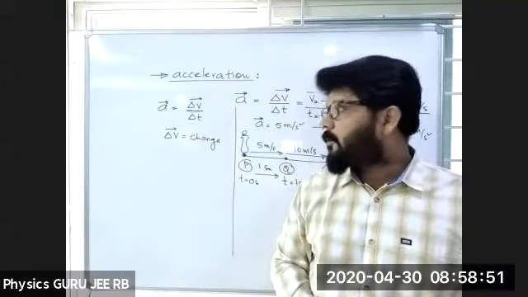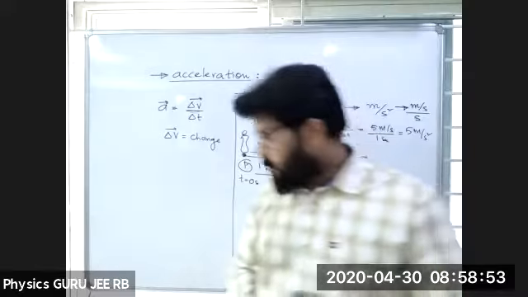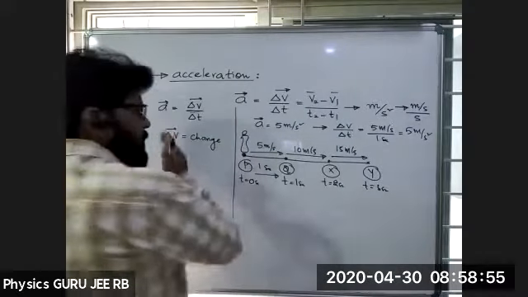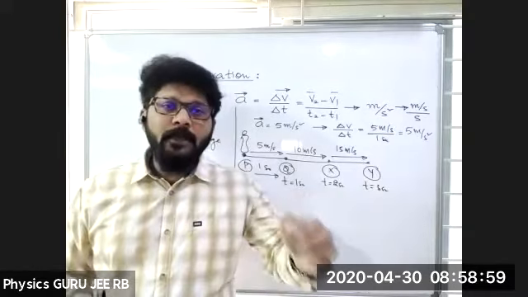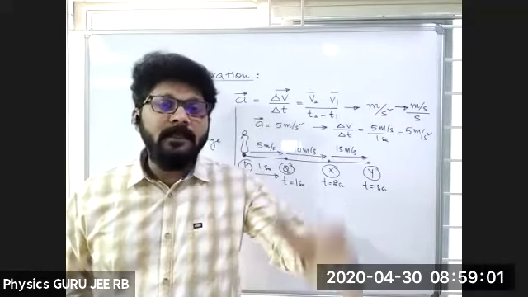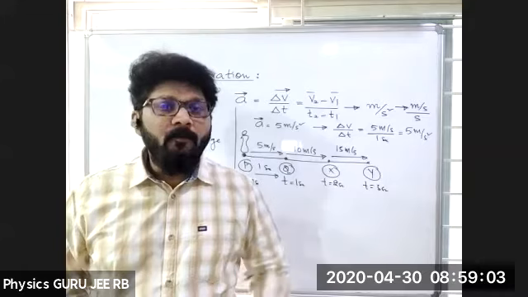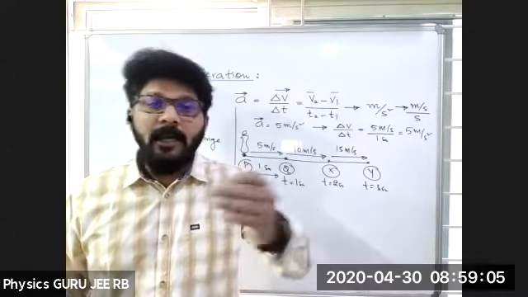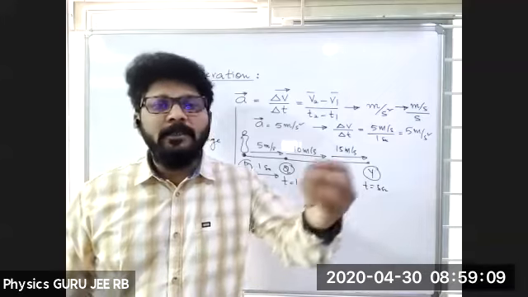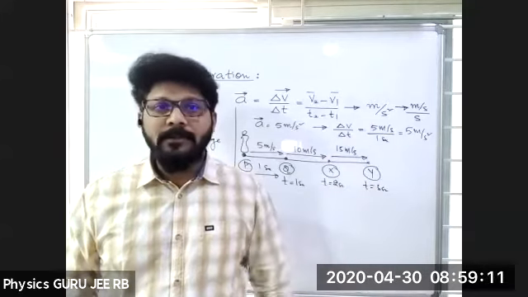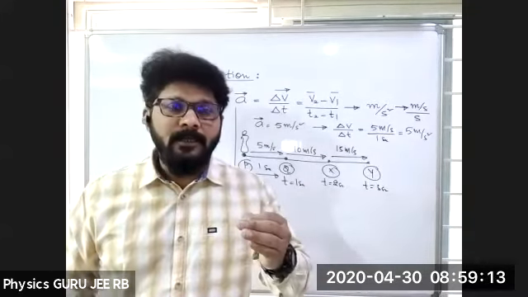Very good. Now, coming back to the definition of acceleration, carefully listen. A body is said to have acceleration when? Step one: there should be a change in velocity.